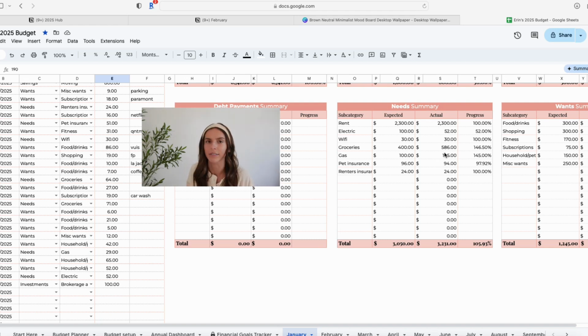$145 on gas, and I feel like that's probably the most I've spent on gas in a month in so long. I did have a road trip from Pittsburgh to Nashville at the beginning of January, and then I was driving a lot, doing random things throughout the month, and it was also again a long month. And then pet insurance and renter's insurance are always the same.